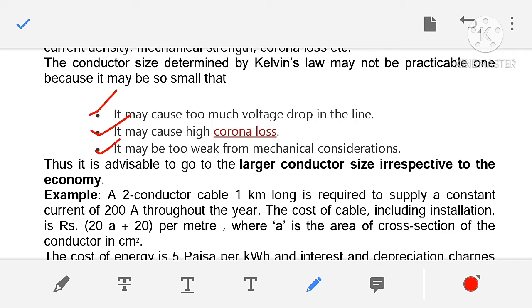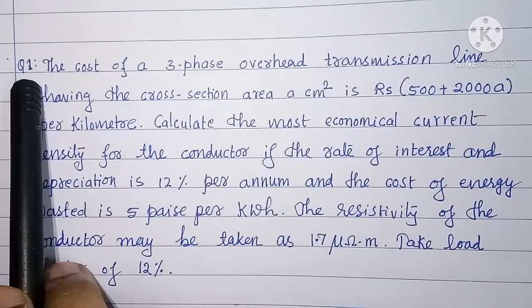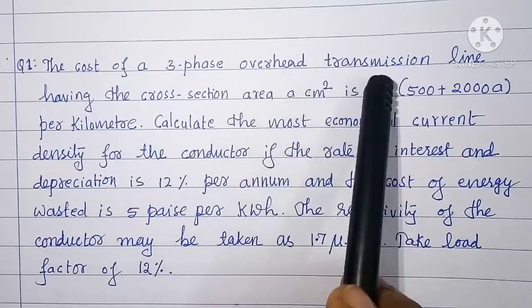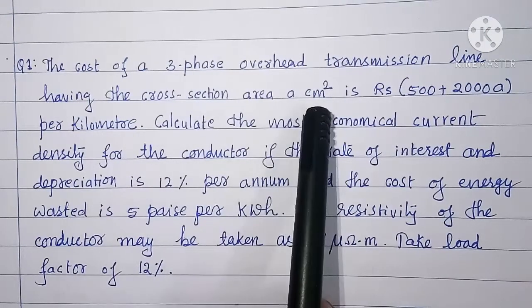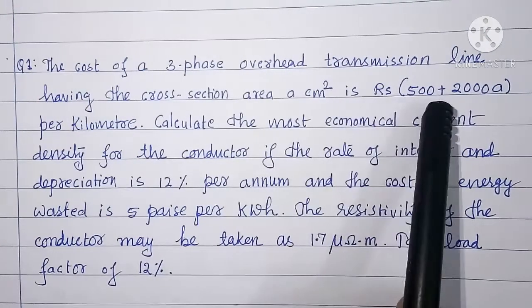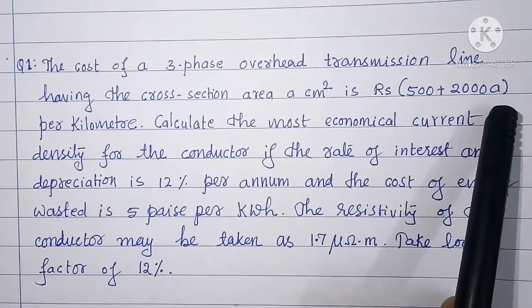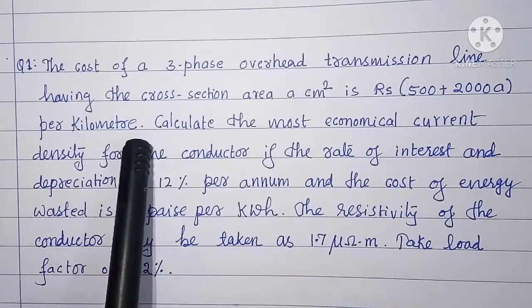Now we will take up a few problems based on Kelvin's law. Question number 1. The cost of a three-phase overhead transmission line having the cross-section area A centimeter square is rupees 500 plus 2000 A per kilometer.